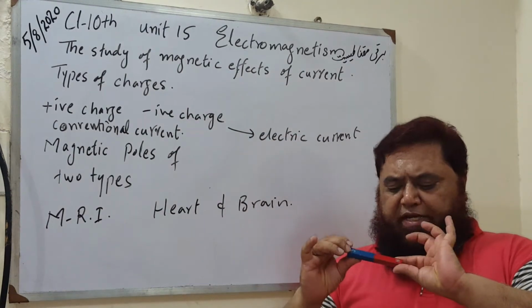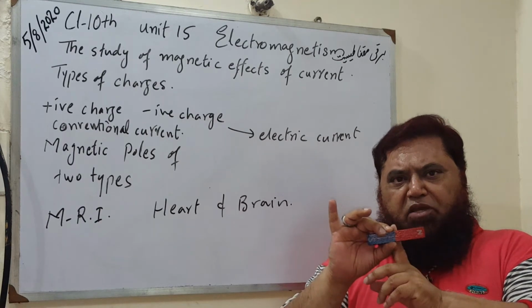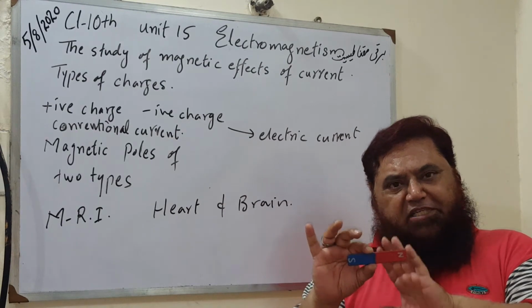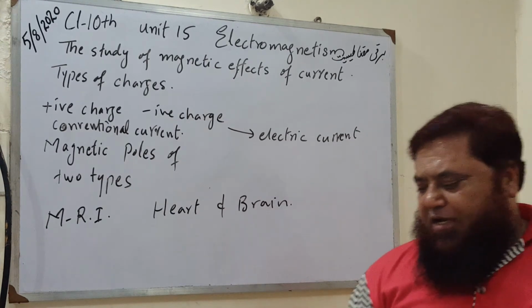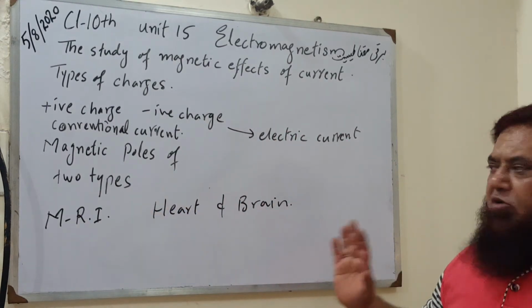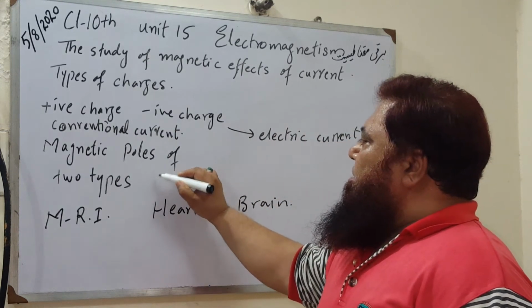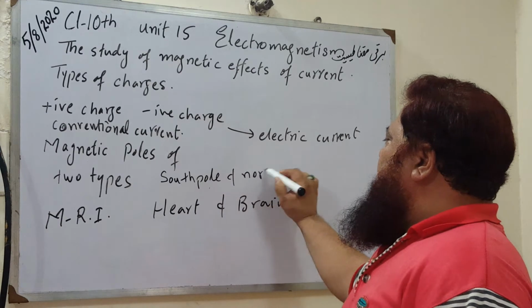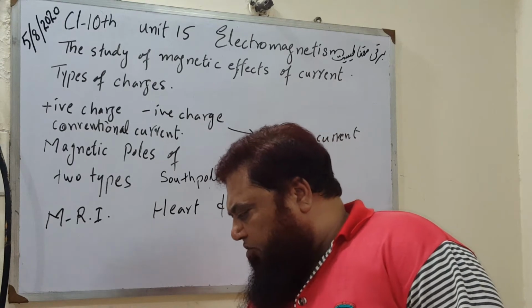Suppose this is a magnet, here it is the north pole, here it is the south pole. When you cut it into two pieces, these two pieces again arrange their particles in such a manner that there is a north pole and south pole in each piece. It means north and south poles cannot be separated. There are two kinds of poles, south pole and north pole, which cannot be separated, as written in the side box of your book.